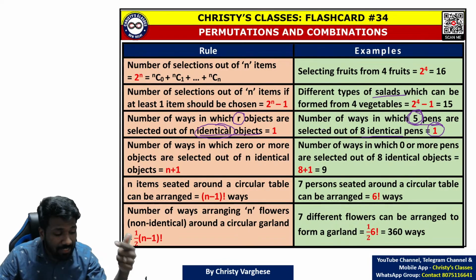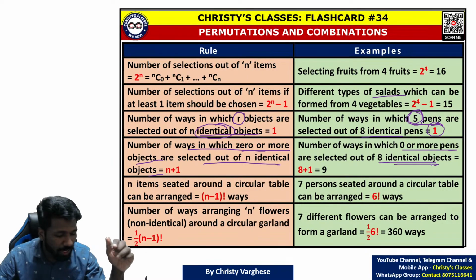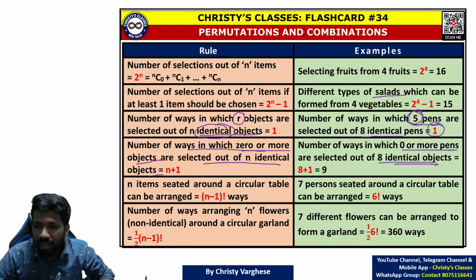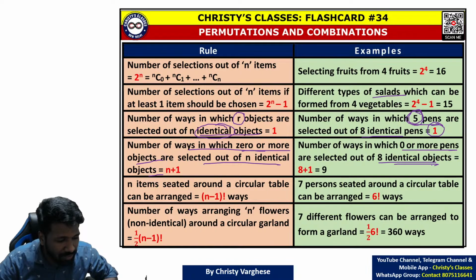But if that constraint is not there, number of ways in which 0 or more objects are selected out of n identical objects. For example, 0 or more pens can be selected from 8 identical pens. So I have 8 Cello Gripper pens in front of me. I am given the freedom to choose any number of pens.